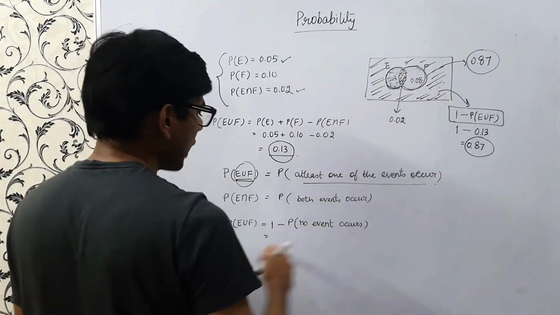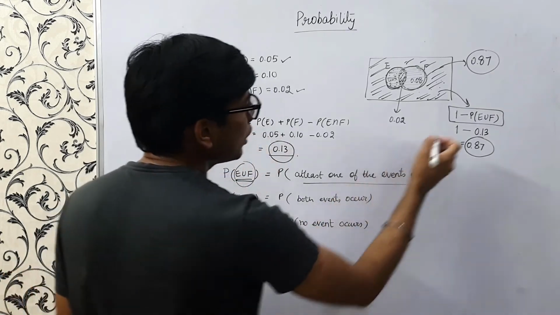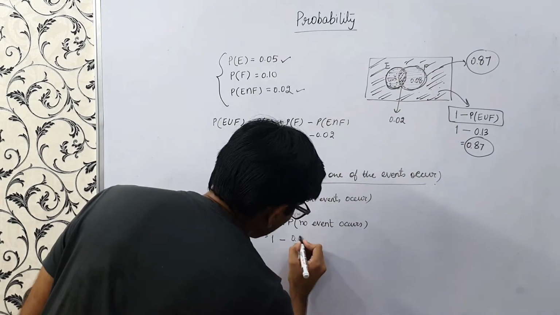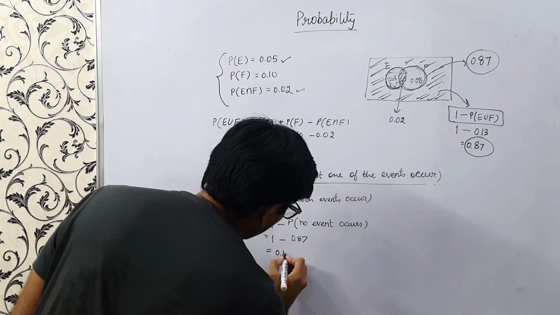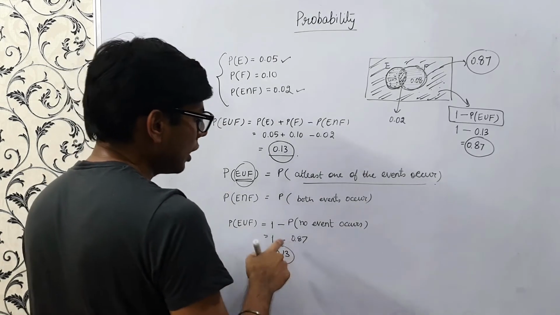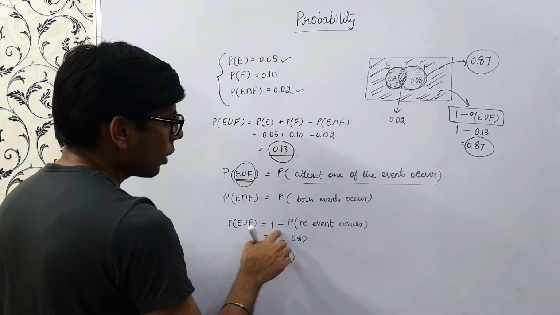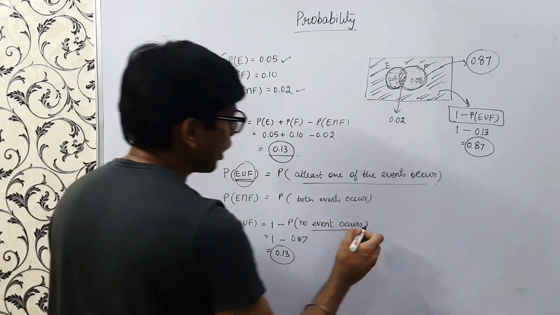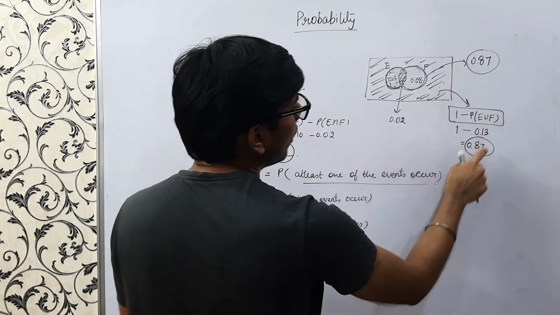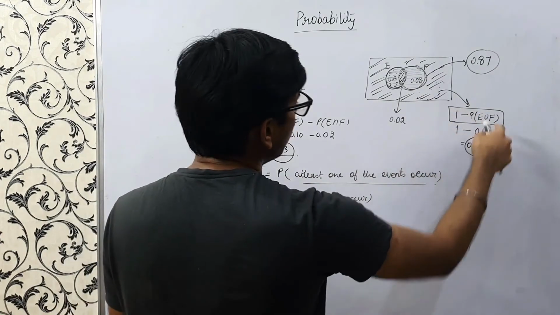So if we calculate P of E union F this way, P of no events occur means this outside one, and that turns out to be 0.87, and this is 0.13, right? So P of E union F is the probability that at least one of the events occur, and that is 1 minus probability no event occurs. Probability no event occurs is 0.87, the way we have calculated over here. It's nothing but 1 minus P of E union F only.